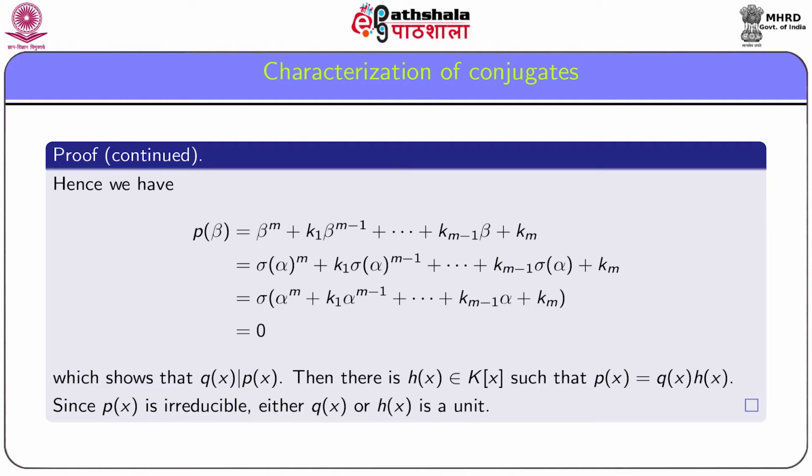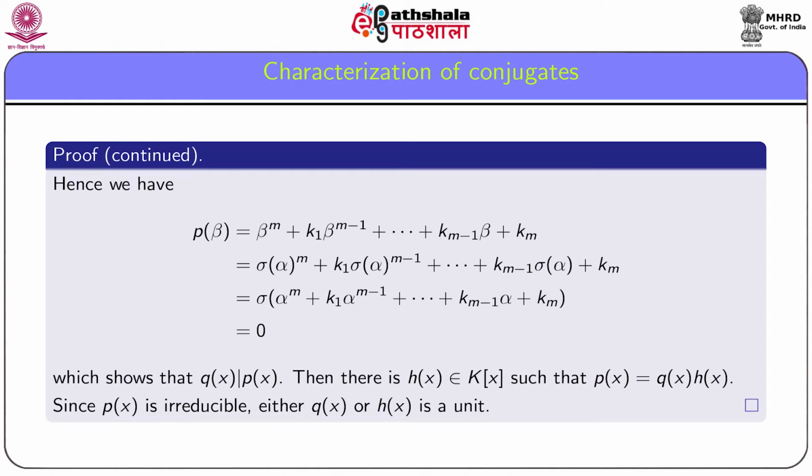And ultimately we get sigma of alpha to the power m plus k1 alpha to the power m minus 1 plus so on plus k_m, that is sigma of P(alpha). But P(alpha) is equal to 0, and since sigma is a homomorphism, it maps 0 into 0. So we get P(beta) is equal to 0.